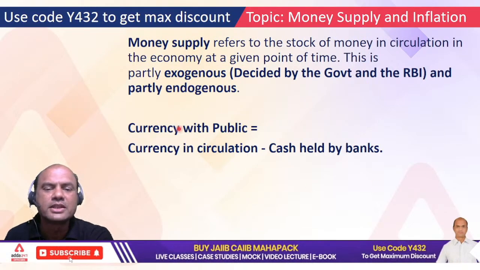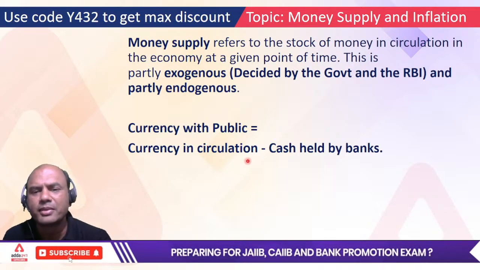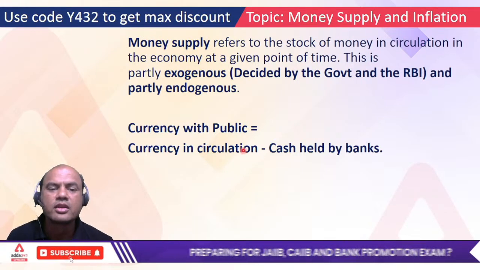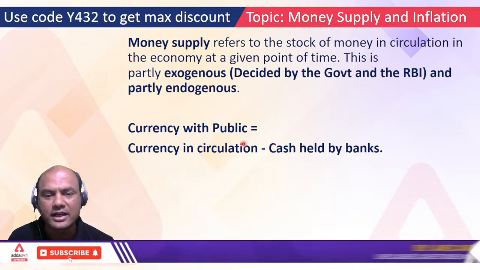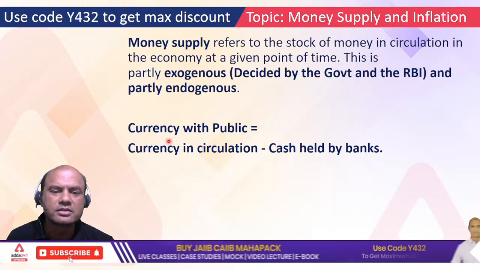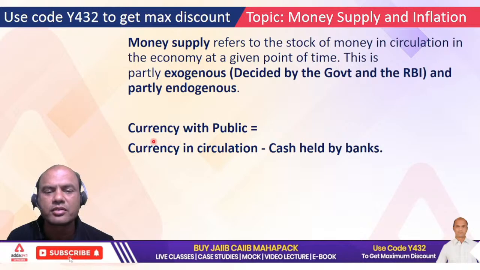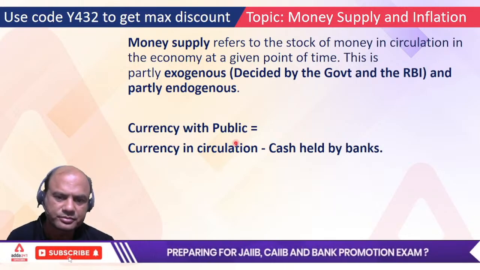Currency in circulation is the total number of currency notes. Basically we'll talk of notes over here. What is the number of notes which RBI has printed? Let's say RBI has printed 100 notes of 10 rupees.